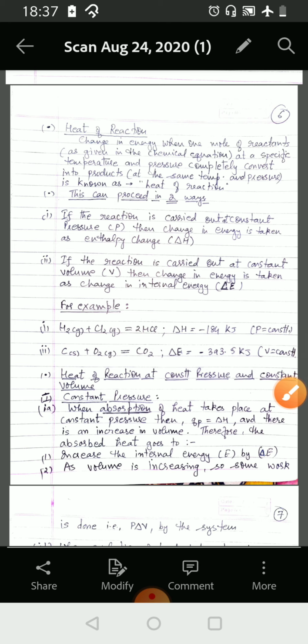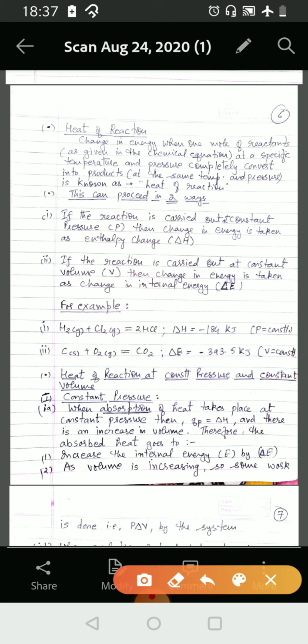Now we come to what is heat of reaction. The change in energy when 1 mole of the reactant as given in the chemical equation, at a specific temperature and pressure, completely converts into products at the same temperature and pressure is known as the heat of reaction. This can proceed in two ways. If the reaction is carried out at constant pressure, the change is the enthalpy change, and if the reaction is carried out at constant volume, then the change is the internal energy change.